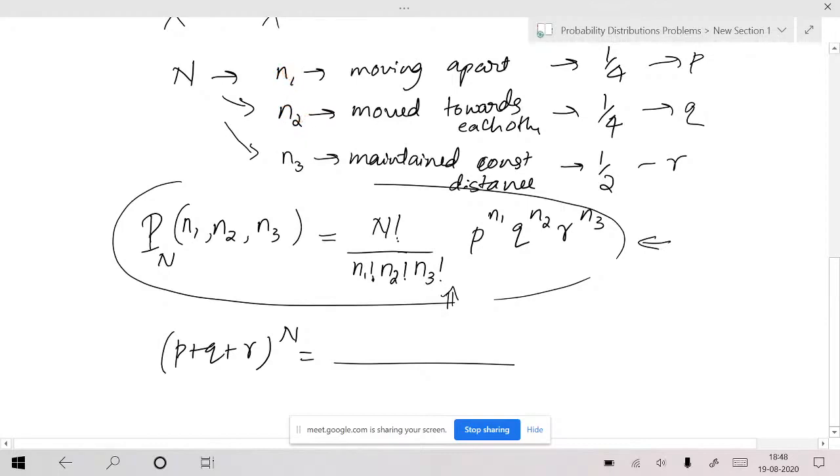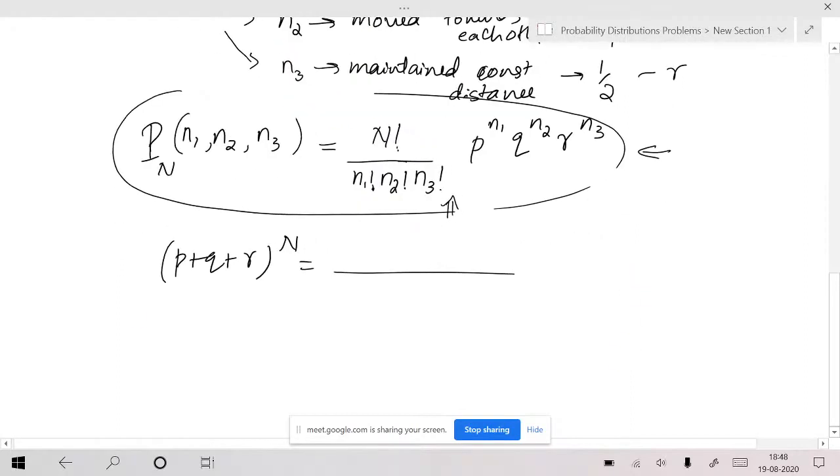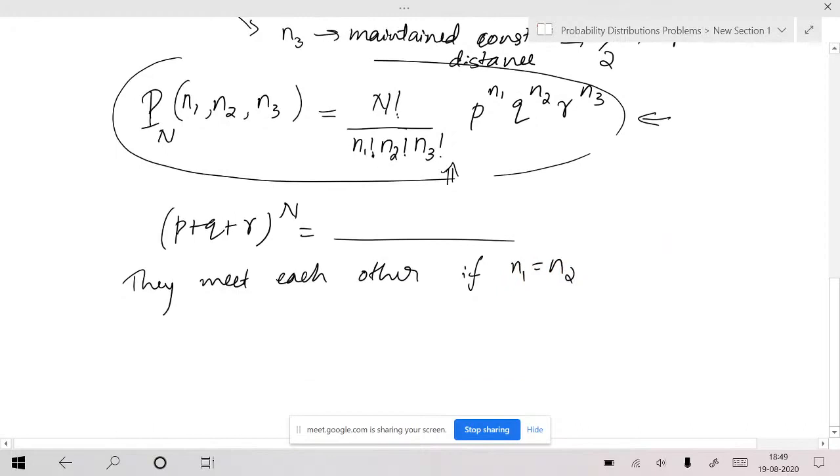If the number of simultaneous steps they have taken to move apart is equal to the number of simultaneous steps they have taken to move towards each other, then they maintain distance for the remaining steps, so when n1 is equal to n2, they meet each other. So now we should find that probability, am I right?